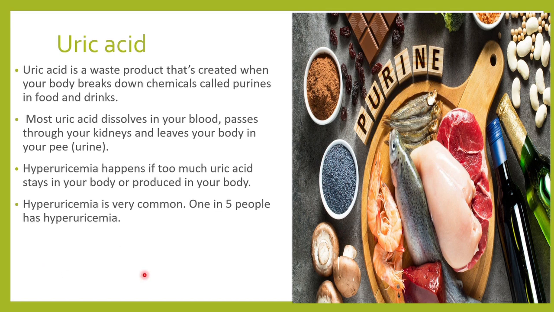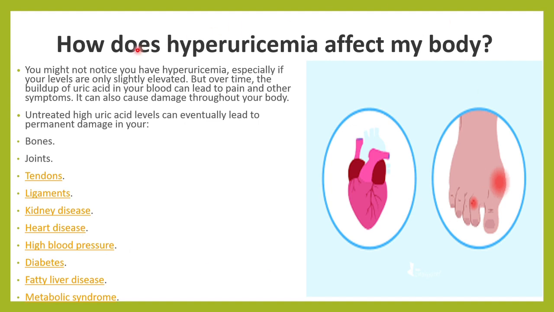So this uric acid dissolves in the blood and whatever is there is excreted by the kidneys. But in any condition where there is an overproduction of purines or under excretion of uric acid, we get hyperuricemia. Hyperuricemia is very common. 1 in 5 people will have this hyperuricemia. What are the complications if we have an increased uric acid level in the body?